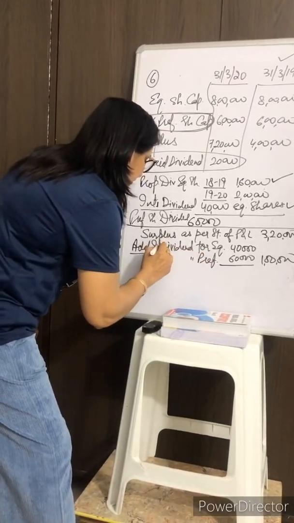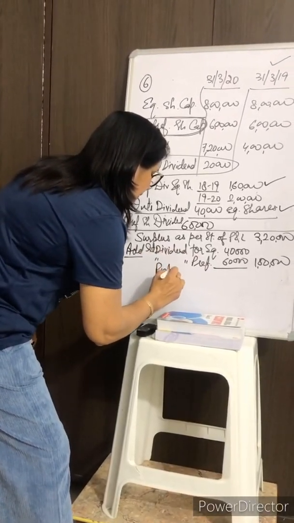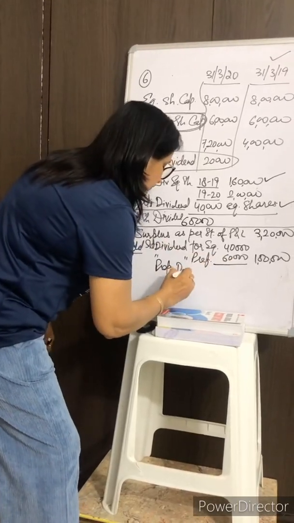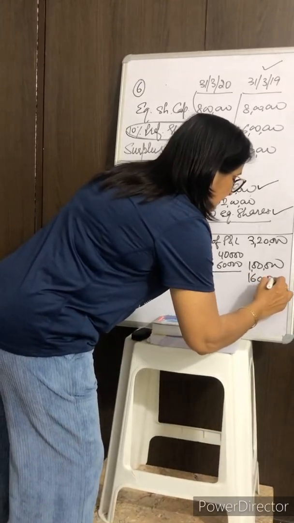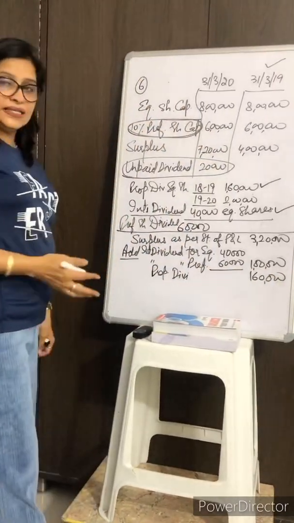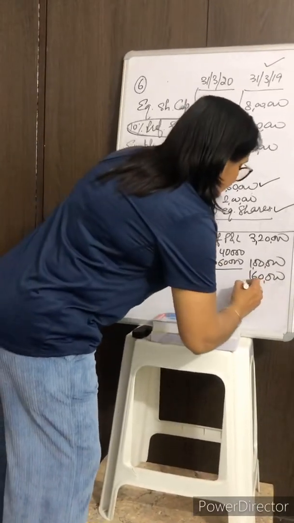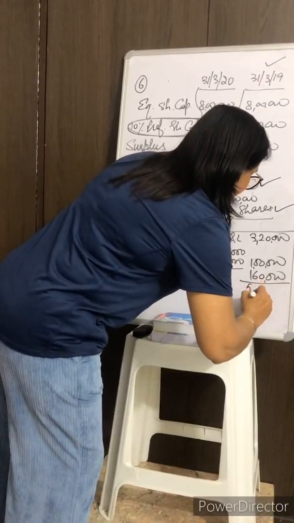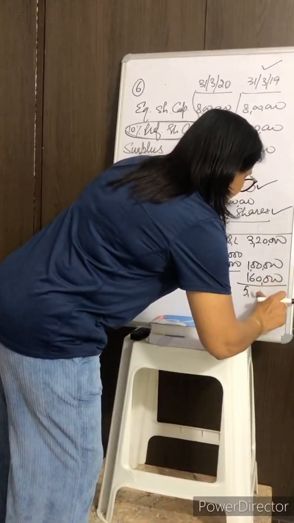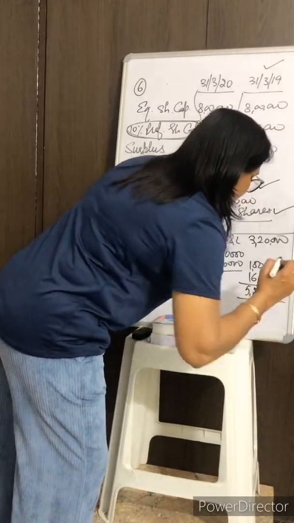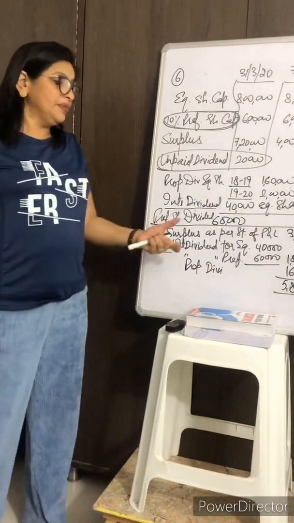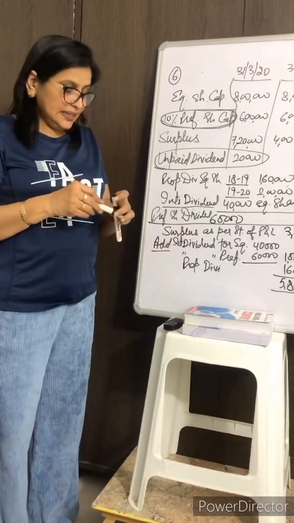This is interim dividend. Now proposed dividend, that is 1,60,000. Nothing else is there, so it will be 5,80,000, which is your net profit before extraordinary items.